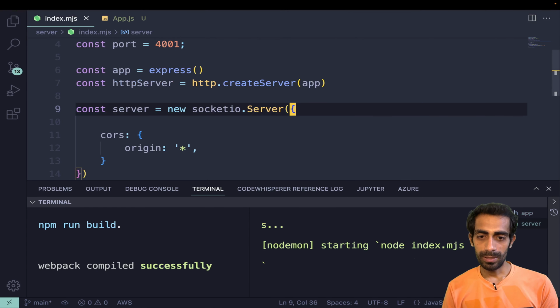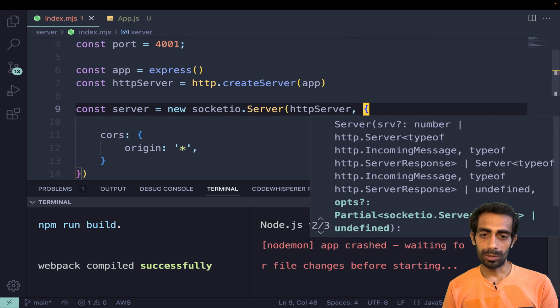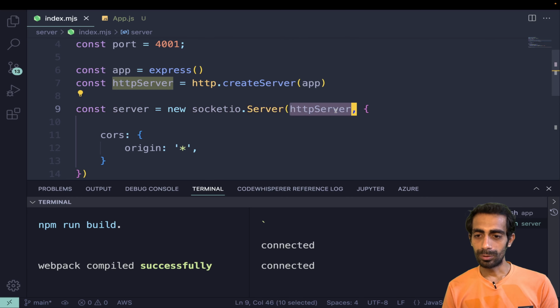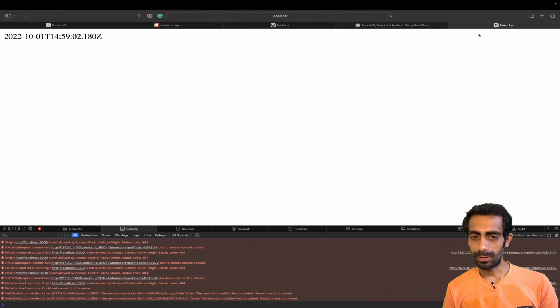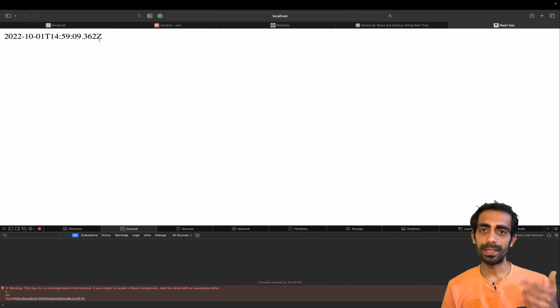Oh, I forgot to define the HTTP server over here. Now it will work because it needs two parameters, and I used only one. So now it will work for sure. Yeah, here we go. You can see now it's getting updated every 1 second.